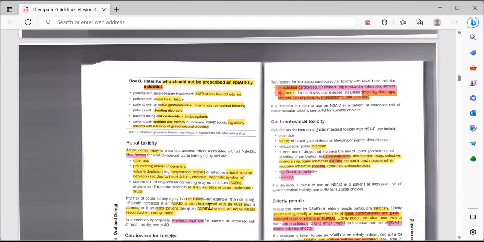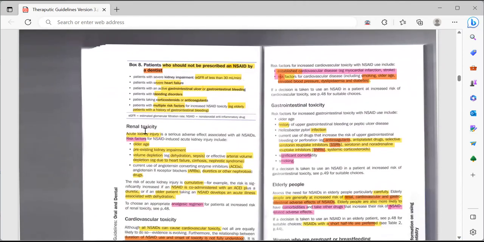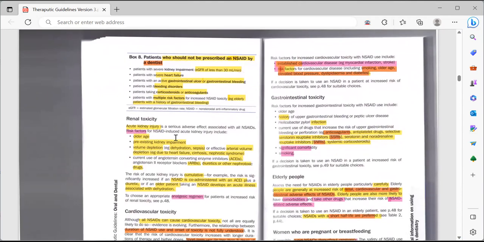Okay, so renal toxicity. Acute kidney injury is a serious adverse effect associated with all NSAIDs.